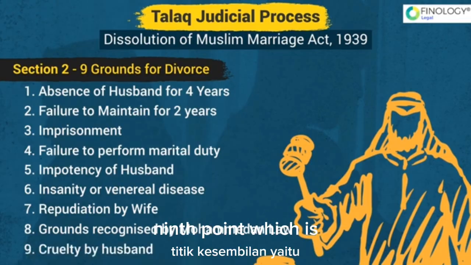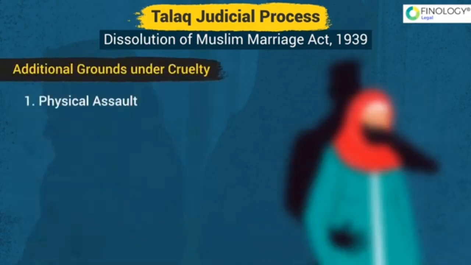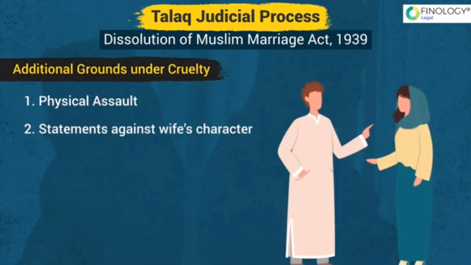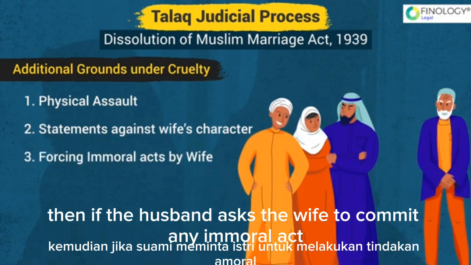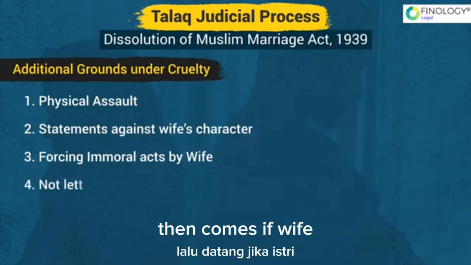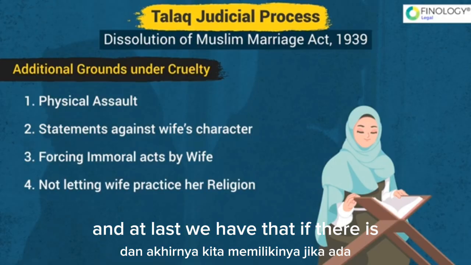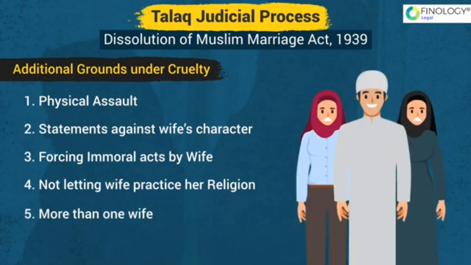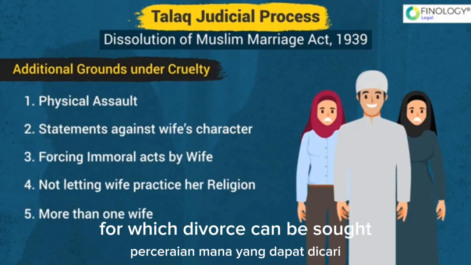Then comes the 9th point, which is cruelty by husband. Cruelty would include physical assault, and it would also include the husband speaking about the character of the wife, giving false statements. Then if the husband asks the wife to commit any immoral act. Then if the wife is not allowed to practice her religion. And at last, if there is more than one wife of the husband, these are additional grounds under cruelty for which divorce can be sought.